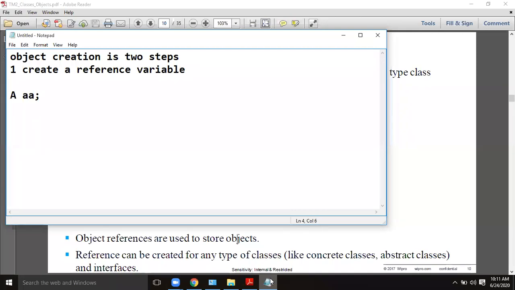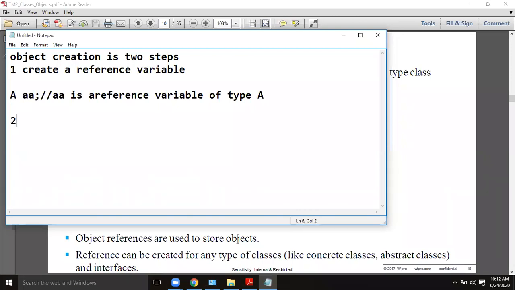In general, if you want to create any variable, what do you require? A data type. In this case, the type is a class, because the variable belongs to that particular class type. So AA is a reference variable of type class A. This is the first step. This step doesn't create any memory. It is just a declaration, like creating variables such as int, float, and so on. You have just created a variable AA as a reference variable of type class A. This doesn't give you any memory.